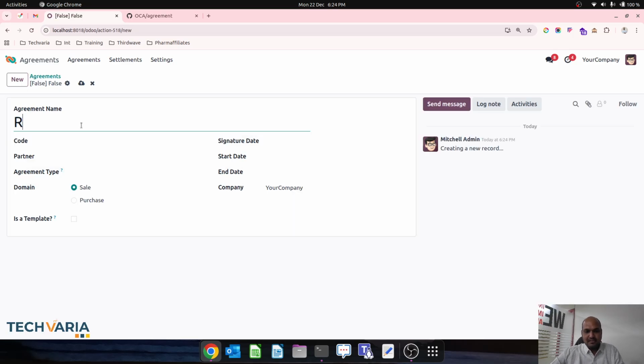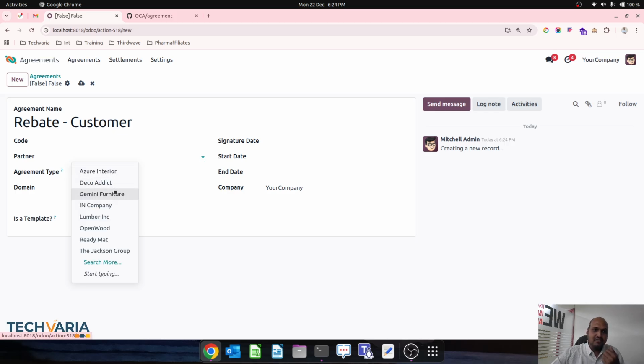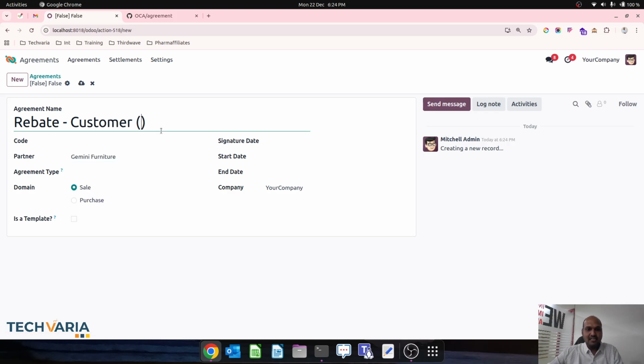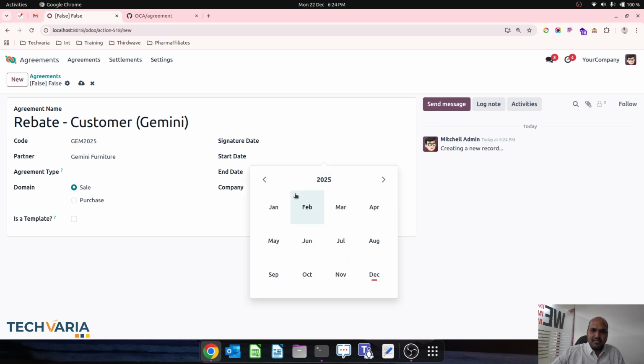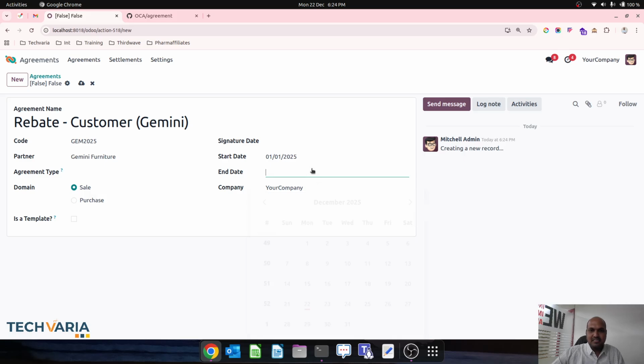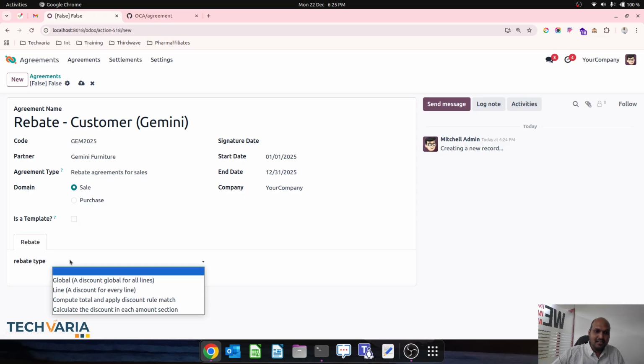These are sample agreements already created, but my focus is creating different types of rebate for a customer. So a customer-specific rebate can be created, and this time let me create one for Gemini Furniture. Over here I will give Gemini and give gem 02025, and then I define a start date like 1st January till maybe 31st December. I would like to give the agreement type as rebate for sales, and the rebate type which I need to define.